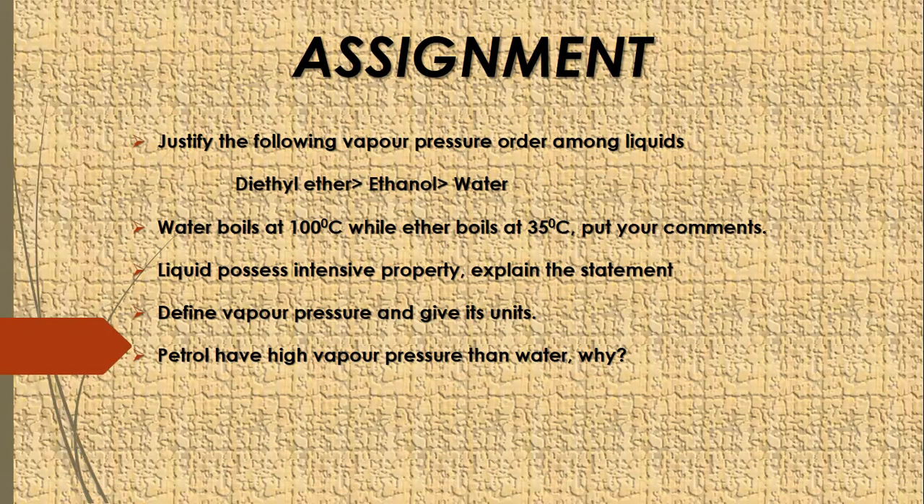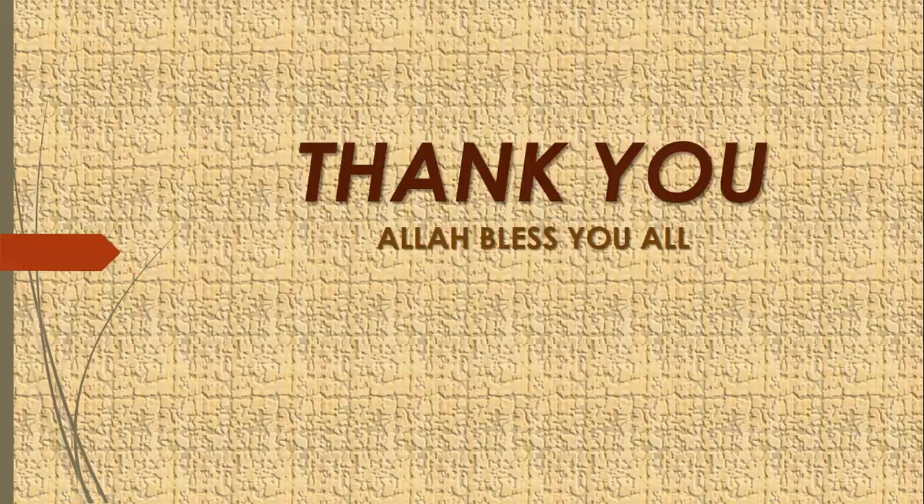Now come towards the assignment. Here are a few questions for you. Justify the following vapor pressure order among liquids: diethyl ether has higher vapor pressure than ethanol, and ethanol has higher vapor pressure than water. Water boils at 100 degrees centigrade while ether boils at 35 degrees centigrade; put your comments. Liquid possesses an intensive property; explain the statement. Define vapor pressure and give its unit. Petrol has higher vapor pressure than water.